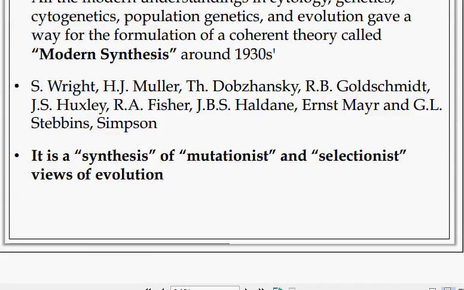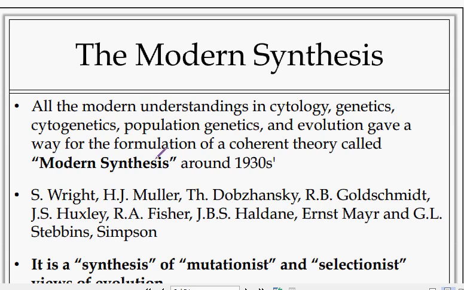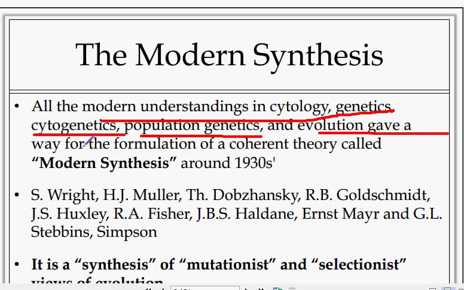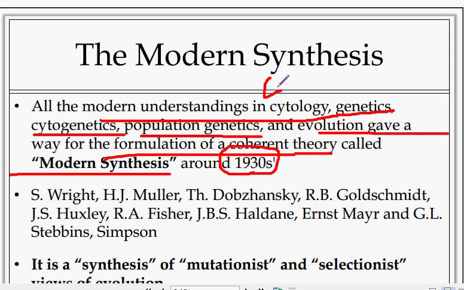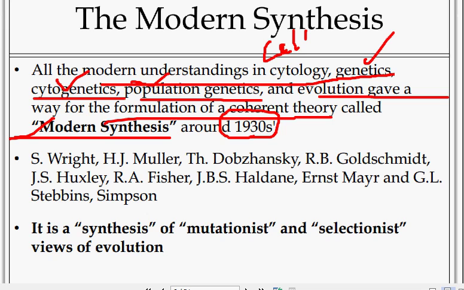First one is the modern synthesis. All the modern understandings in cytology, genetics, cytogenetics, population genetics and evolution gave way to the formulation of a coherent theory called the modern synthesis, around the 1930s. Cytology is the study of cells. Genetics, cytogenetics, population genetics, evolution, the modern synthesis.